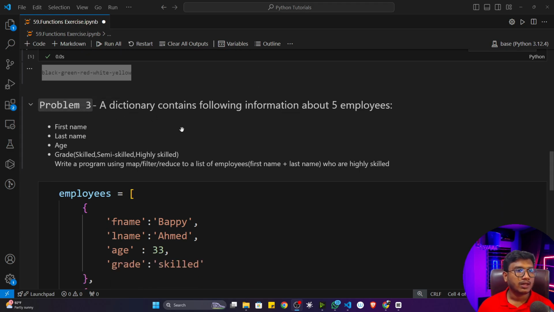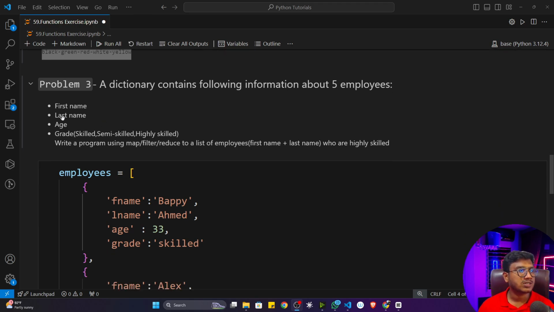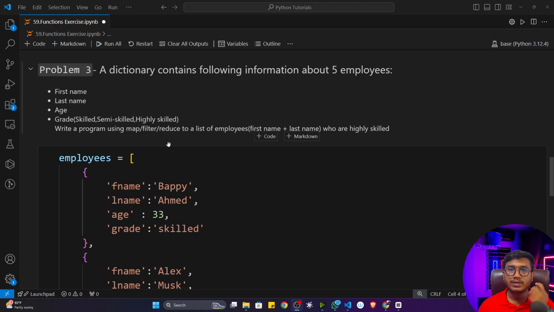This is the problem. A dictionary contains the following information about 5 employees: the first name, last name, age, and grade. Grade is like skilled, semi-skilled and highly skilled. So here we have to write a program using map, filter or reduce to print the name of the employee, the first name and last name, who are highly skilled.